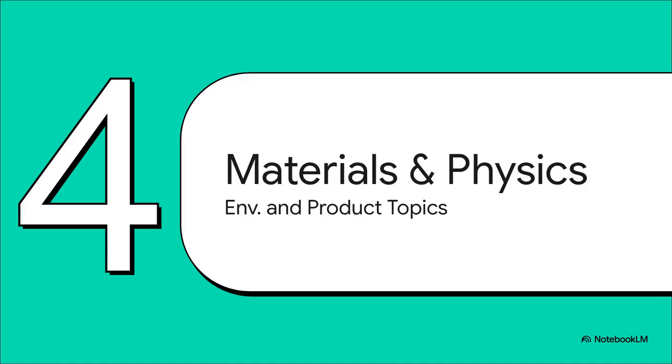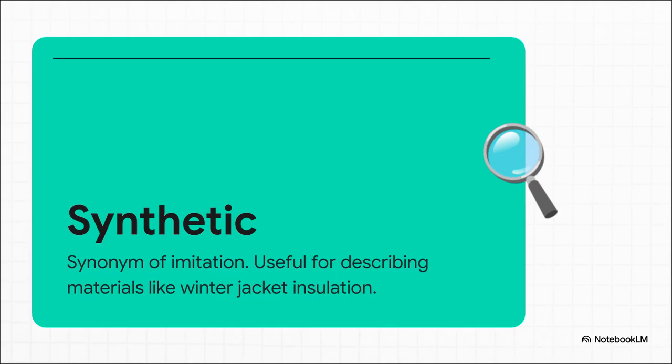And that brings us to Section 4, Materials, Physics, and Application, covering environmental and product topics. Synthetic. This means 构成的,人造的. Think about synthetic materials or synthetic fibers. Let's relate this to a classic Canadian shopping debate. When you're buying a heavy winter jacket here, you are constantly comparing natural down insulation versus synthetic insulation. If you get a task asking you to compare two products, using synthetic to describe imitation or man-made materials is just a fantastic way to secure top marks.